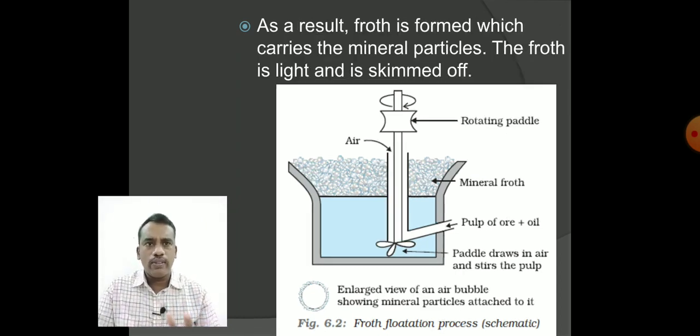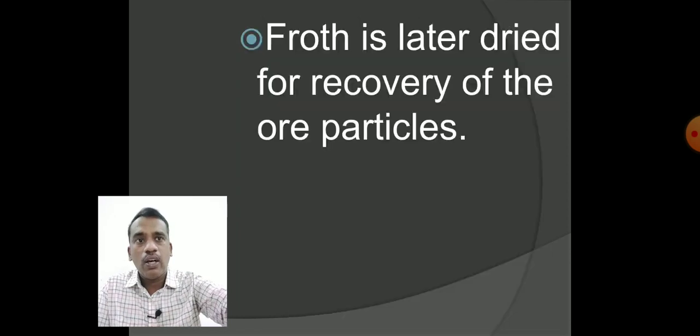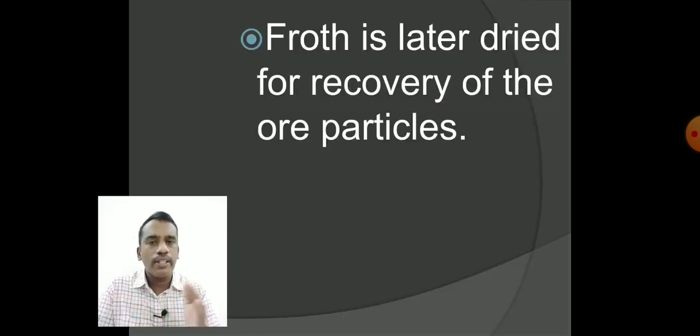First of all, the froth that is formed is skimmed, which means it is removed. As it forms at the top layer, it can easily be removed. We had already discussed how it is removed. Then it is allowed to dry, so the froth evaporates and the sulfide containing ore is left behind. This is the method by which we separate the sulfide containing ore.